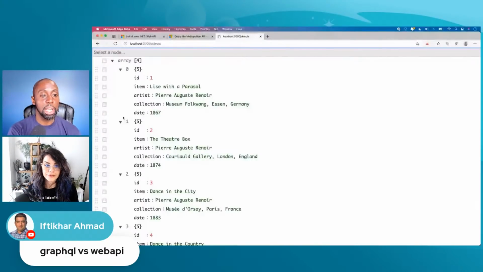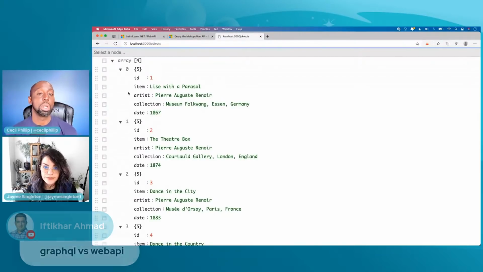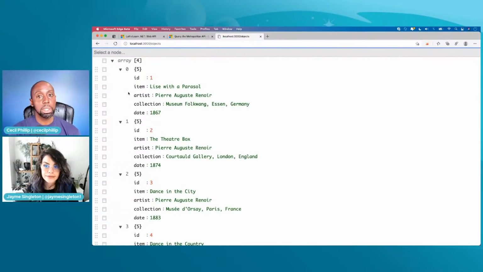For instance, imagine we had this API that we just used, right? I'll switch over. Let me paste this back in here really quickly. We can take a look at this. So with a regular web API, we'll just get the shape of the data. These are the things that the API returns. With GraphQL, it gives us the ability to specify, built into the protocol, what are the things that I want to retrieve?